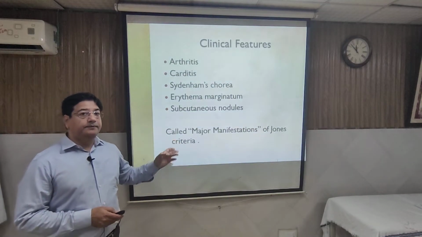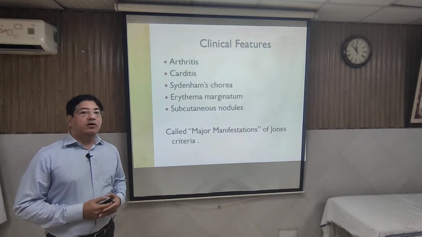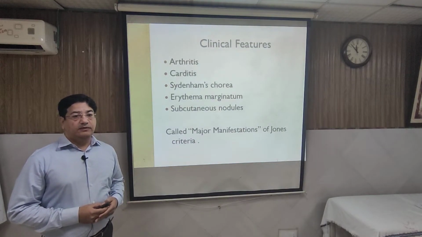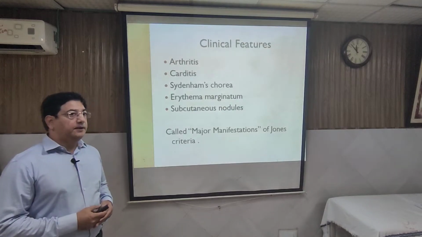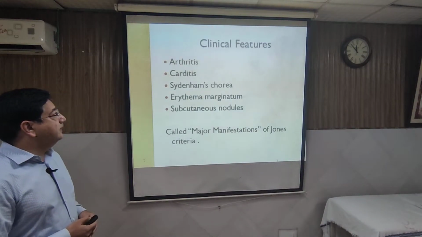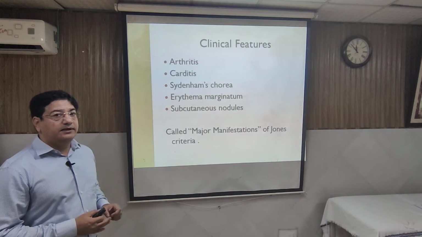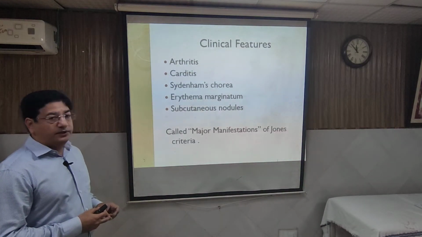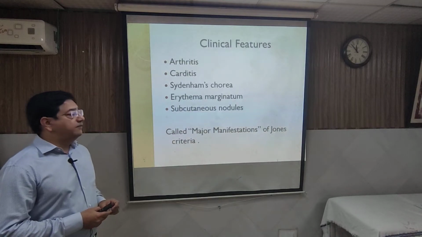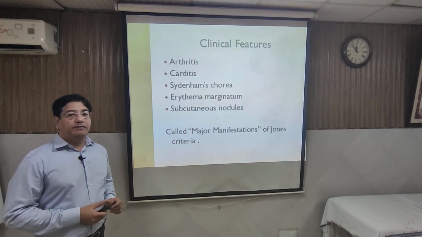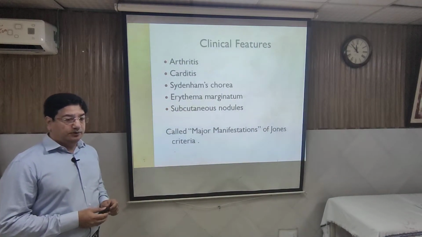These 5 main features are called major criteria. When we discuss the Jones criteria, these are called the major criteria. I will repeat: the most common is arthritis, carditis, and Sydenham chorea, the CNS manifestation, and skin manifestation in the form of erythema marginatum and subcutaneous nodules.